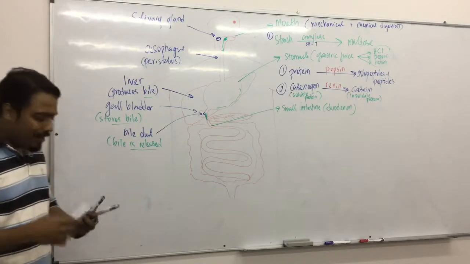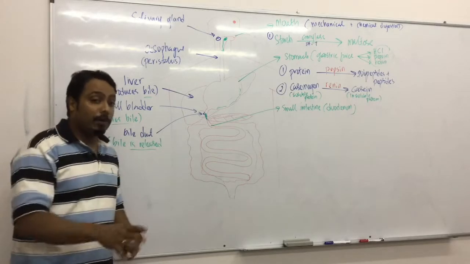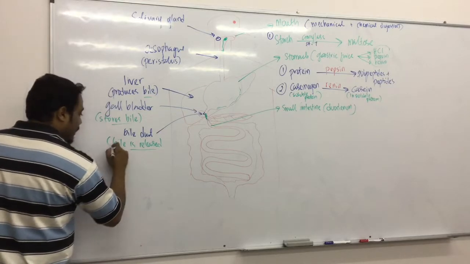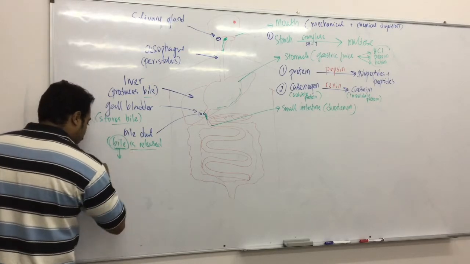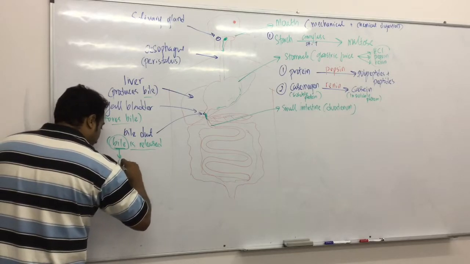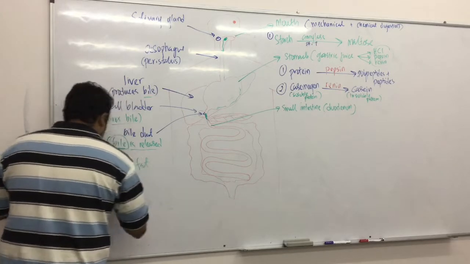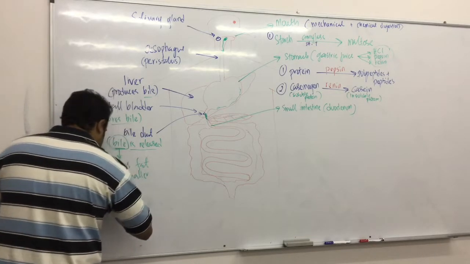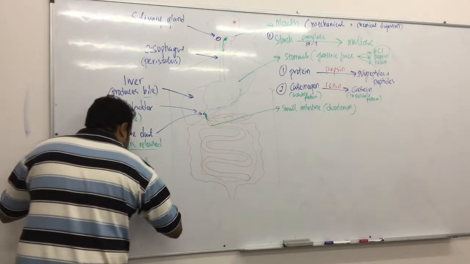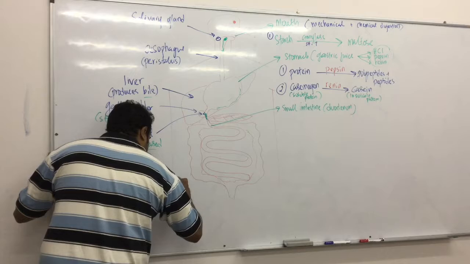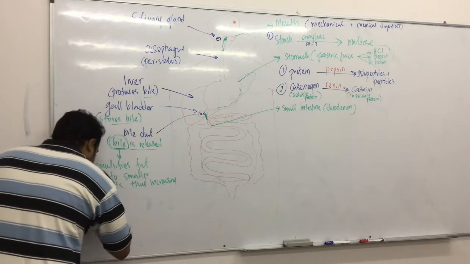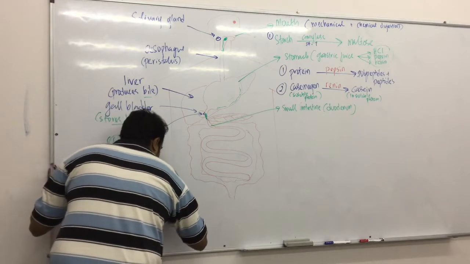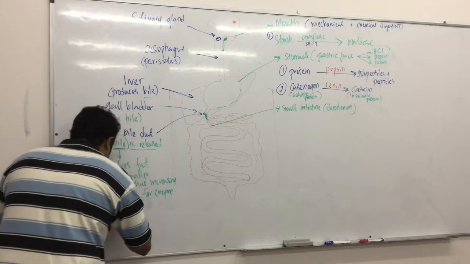Now I said so much about bile, produced by the liver, stored by the gallbladder, and released by the duct. So what is bile? That's the biggest question, and it's very popular in exams. Please remember: bile emulsifies fat into smaller droplets, thus increasing surface area for enzyme action.